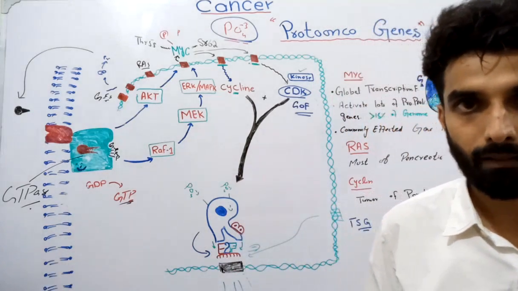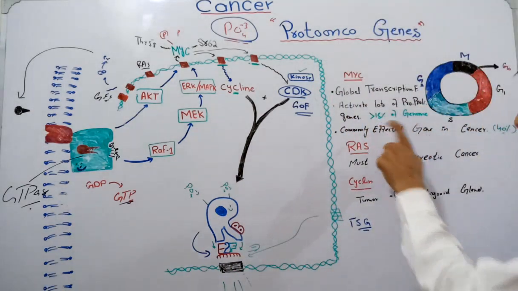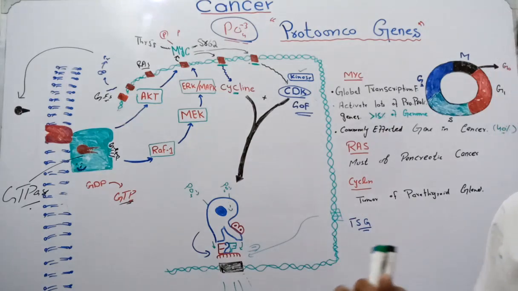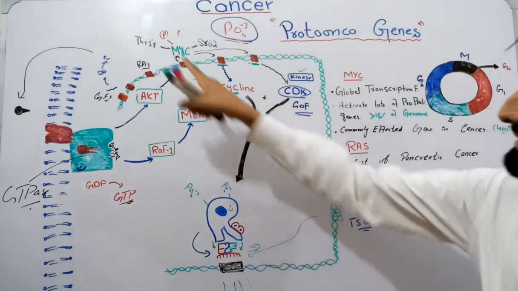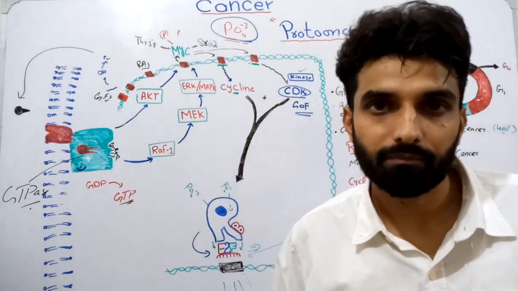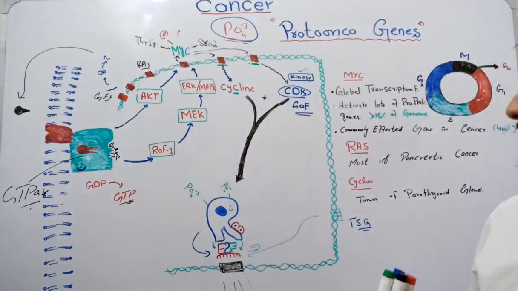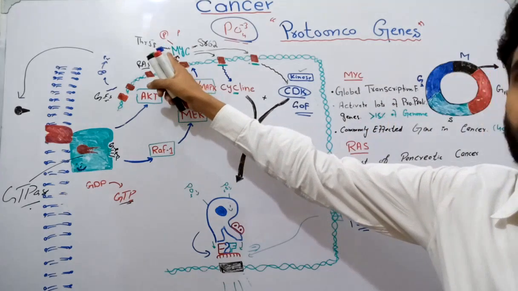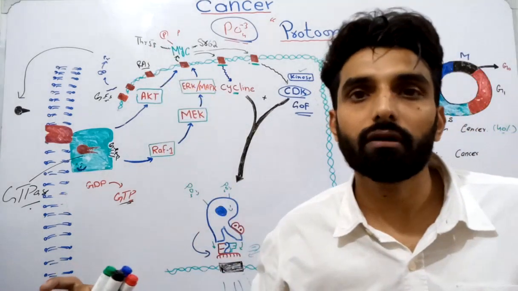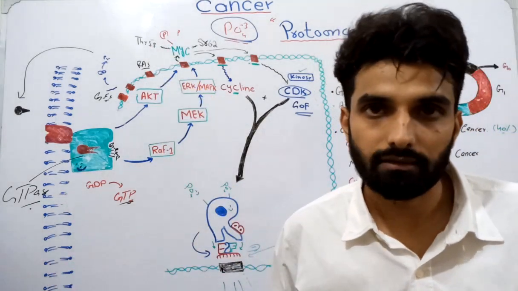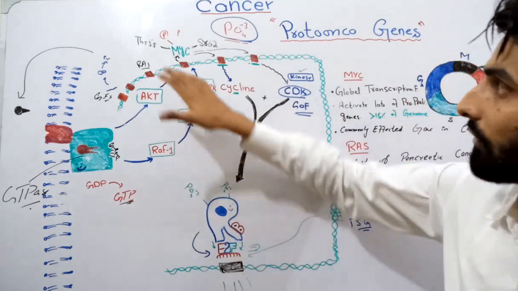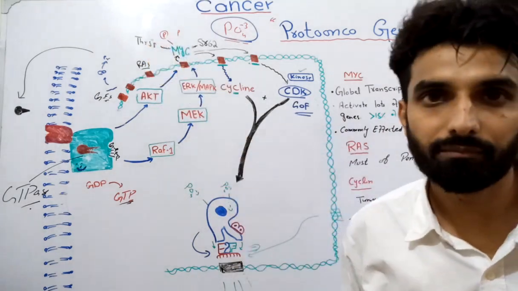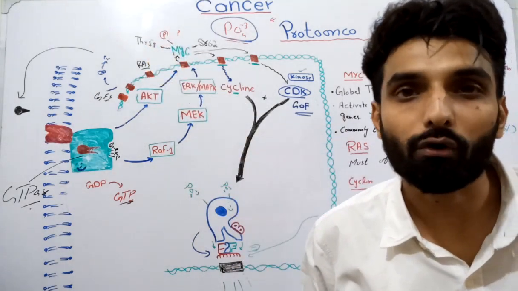Okay, and approximately 50% of the total genes of our body are stimulated by this transcription factor, MYC. And this is very important. If there is a mutation in this MYC, it can lead to many types of cancers. Approximately 40% of cancers happen because of mutation in this MYC gene. And MYC gene is a Proto-Oncogene.